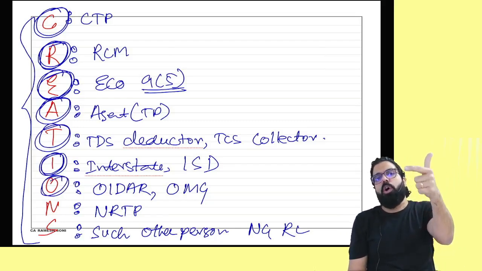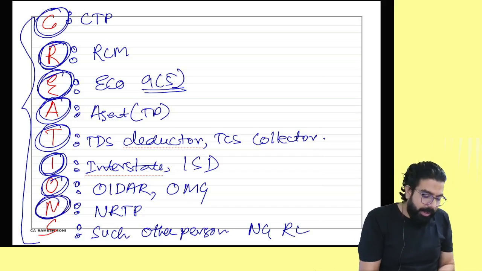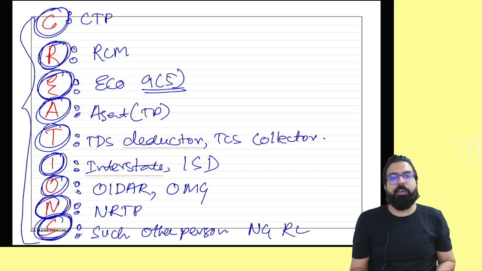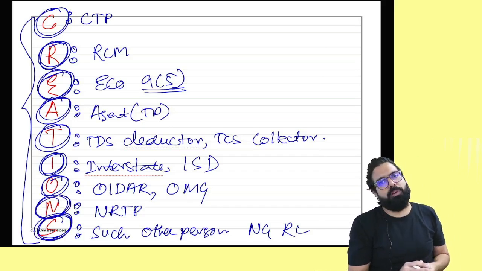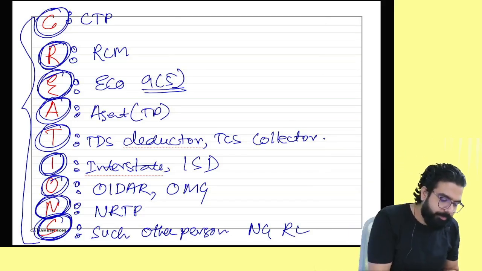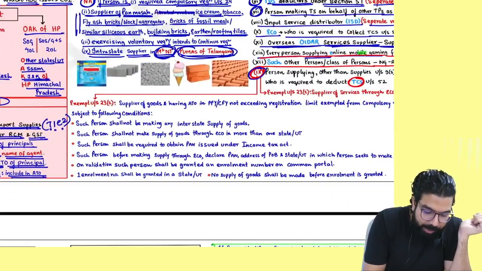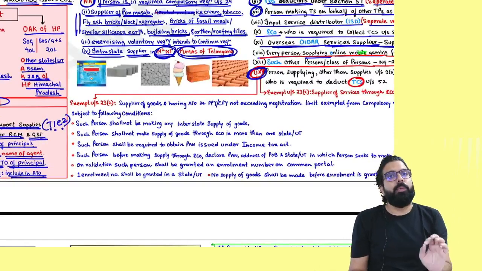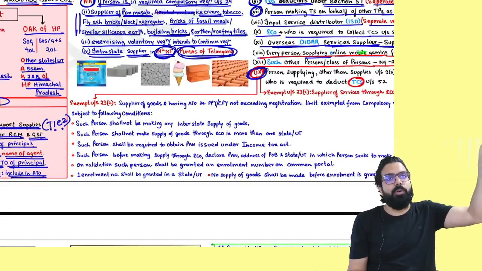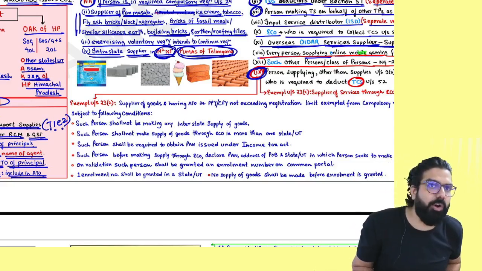O for online money gaming supplier. N for NRTP. S for such other person notified by the government on recommendation of the council. This last point I have not told you now; when I teach you the TCS chapter, I will tell you, because there we will be talking about it. Are we all clear till here?